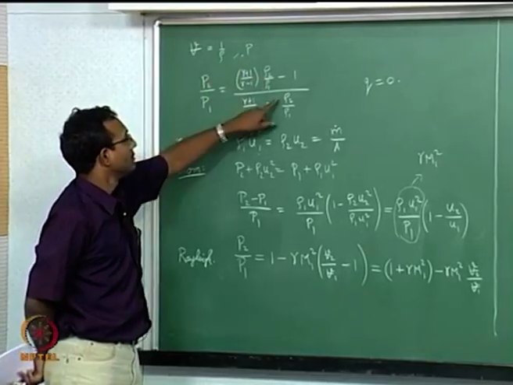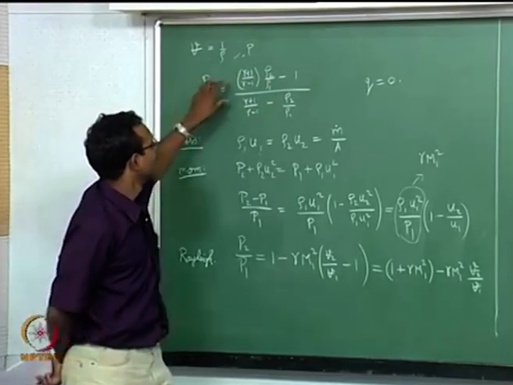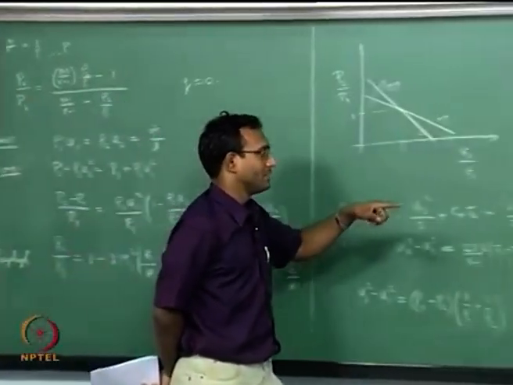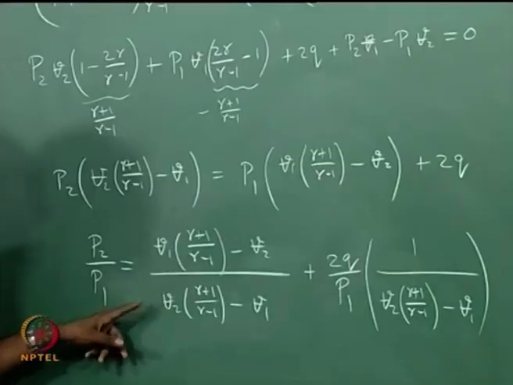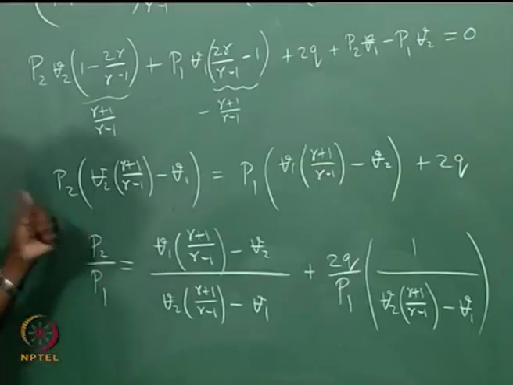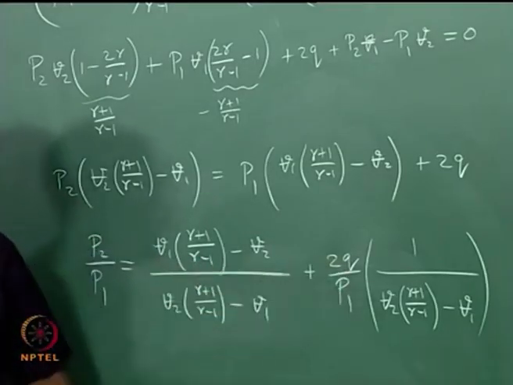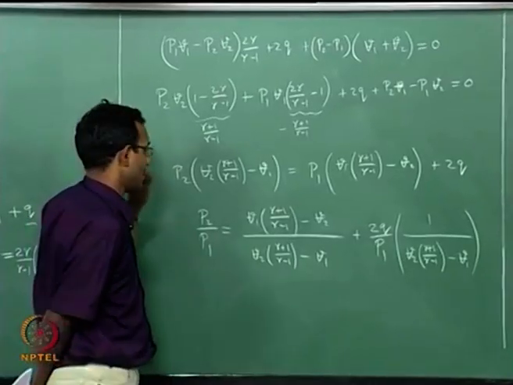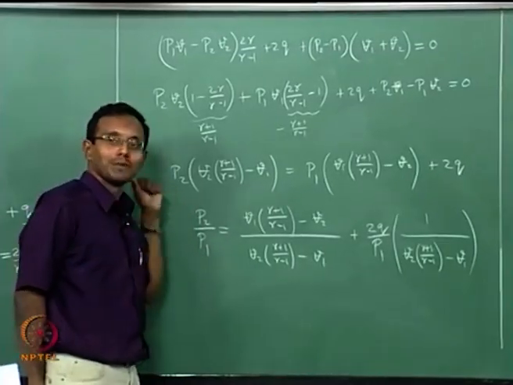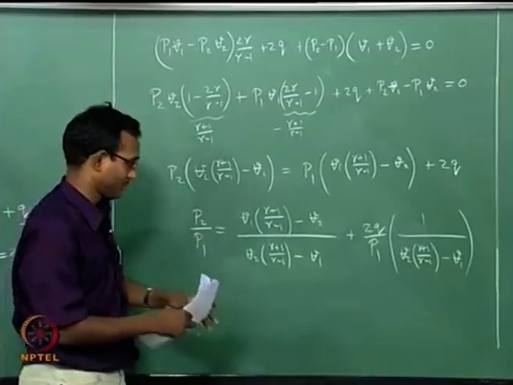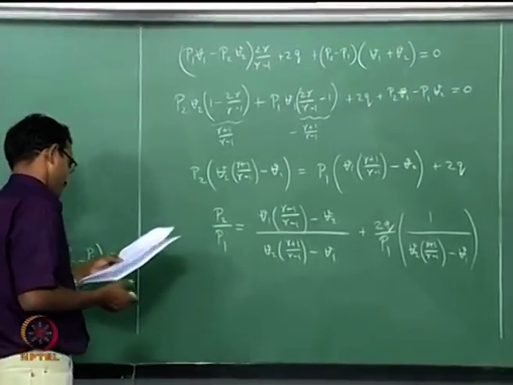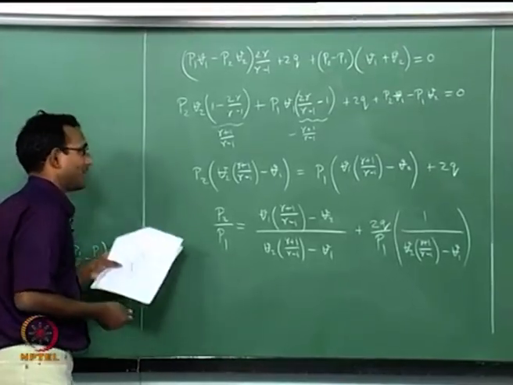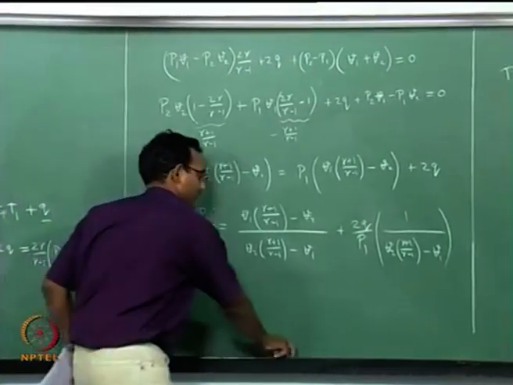So I just have to divide this expression numerator and denominator by V2, then I will get that exact relation for the q equal to 0 case. So this is a superset of the previous expression we had for normal shocks. Now, of course, the only thing remaining is I have to know the functional form of this.